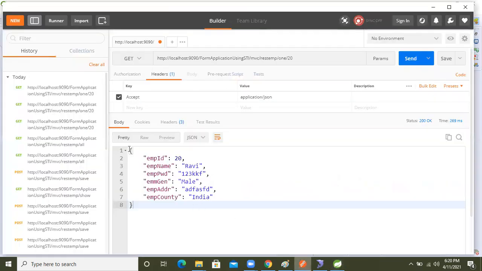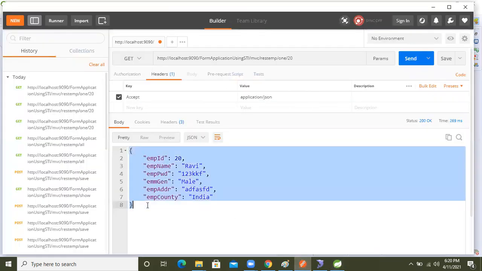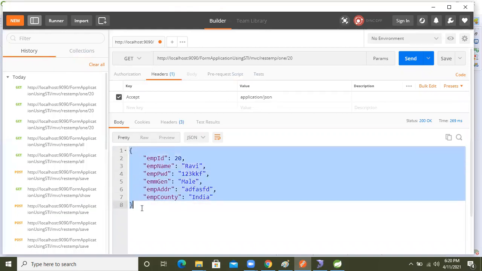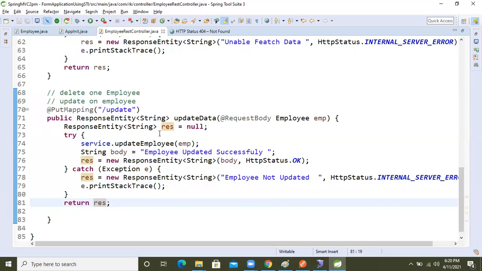We already have this JSON data, so let's copy this one. Come here, we will send the data to update it. For that, which method will we call? PUT, right? So let's run the application, guys.